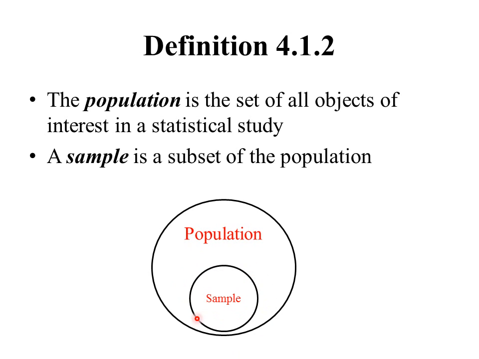Sample is a small subset of that population. Now, population doesn't necessarily have to be a group of people. In this case, our population is all customers, but population is really a generic term for everything we're interested in a particular statistical study. And then a sample is just a small subset of that population.